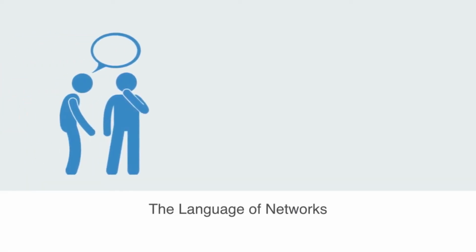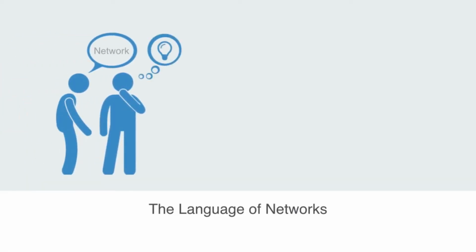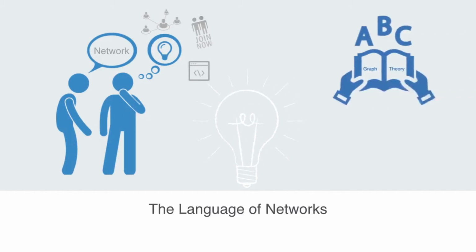When we hear the word network, all sorts of things spring to mind, like social networks and the internet in particular. But the power of network theory is really in its high degree of abstraction. So the first thing for us to do is to try and start back at the beginning by forgetting about what we think we know about networks and embracing the abstract language of networks, what we call graph theory.